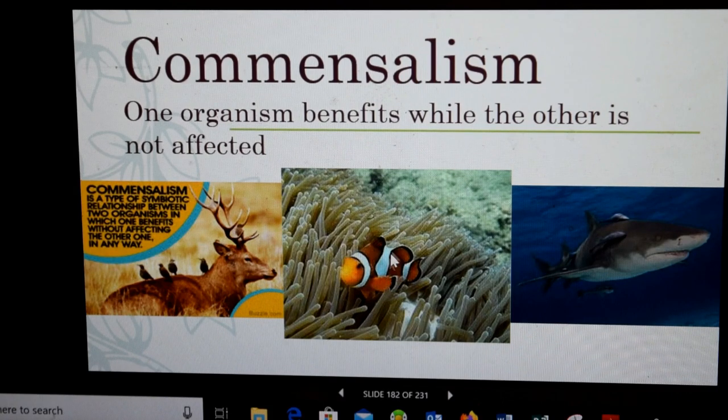This coral acts as protection for the fish, but the coral really doesn't benefit. And here, the lamprey, I think that's what you would call those, they cling on to the shark, and they're able to move swiftly that way, but the shark really doesn't benefit from them being there. But the little lamprey or whatever they are, they do benefit. So commensalism is a form of symbiosis in which one organism benefits and the other does not.